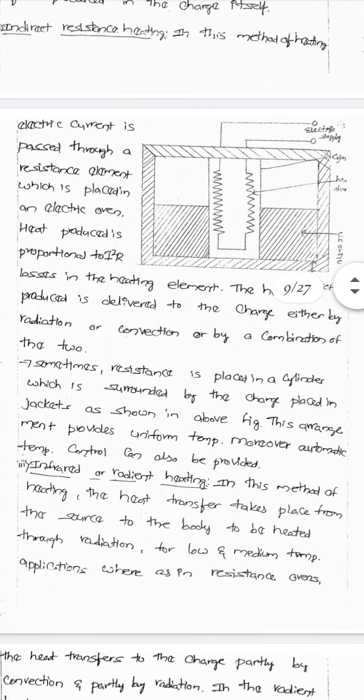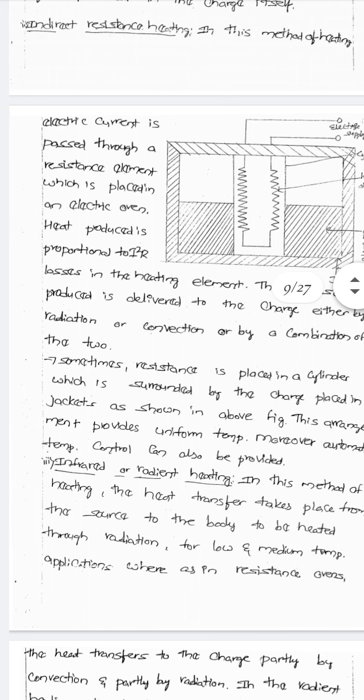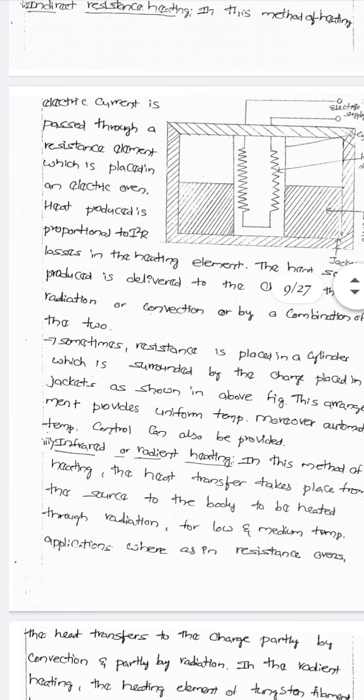Next one, indirect resistance heating. It is quite the opposite, an indirect approach compared to the direct approach. See the picture: there is an electric supply, then a jacket, a case, a high weight, and a cyclone, and then the resistors. The current is passed through a resistance element which is placed in the oven.